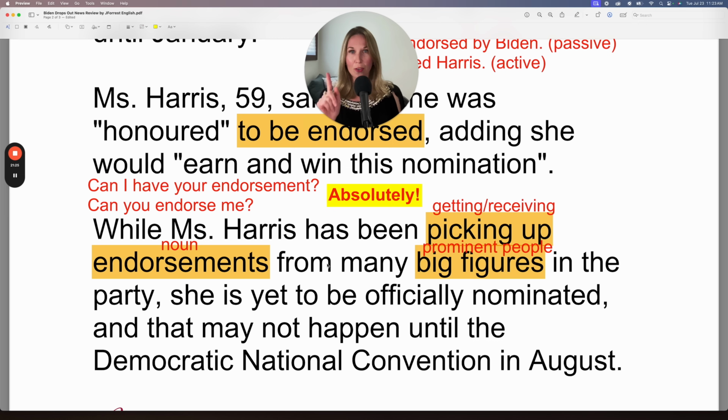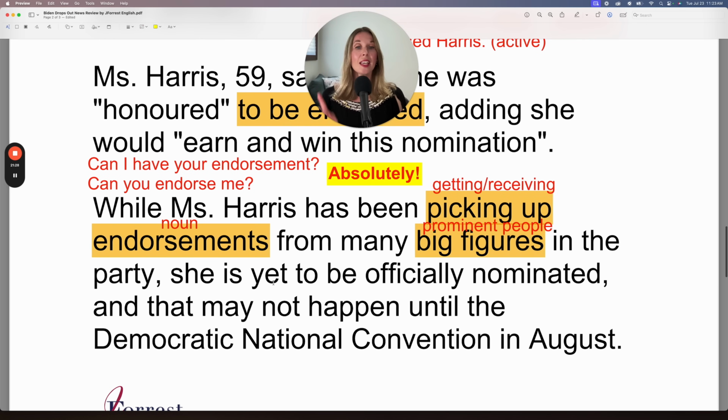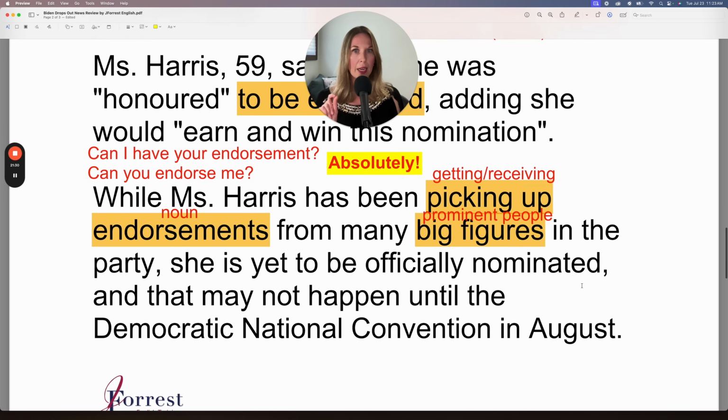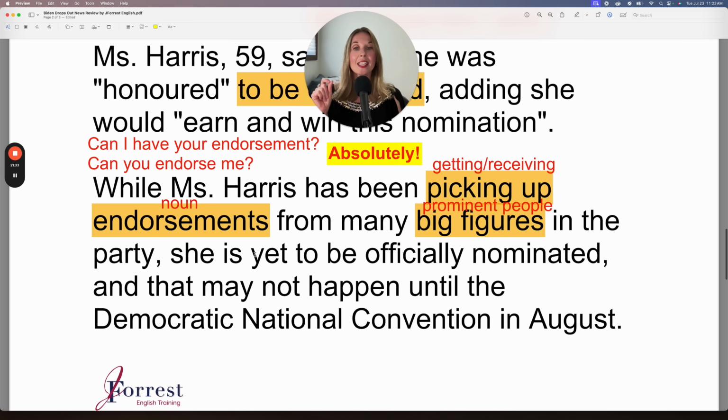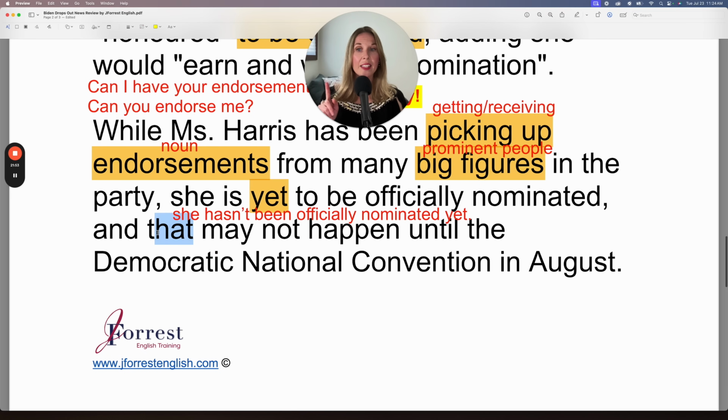I take that seriously. She is yet to be officially nominated. So notice how they have, she is yet to be officially nominated. There's another common sentence structure for this. You can say, she hasn't been officially nominated yet. But it's very common to say she is yet to be officially nominated. And that the official nomination may not happen until the Democratic National Convention in August.